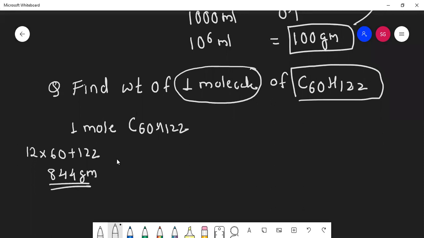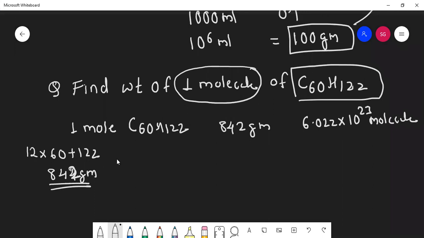Yes, 842. Okay. So can I say 1 mole is equal to 842 grams and it will contain 6.022 into 10 raised to 23 molecules? Can I write it like this? Yes, sir.